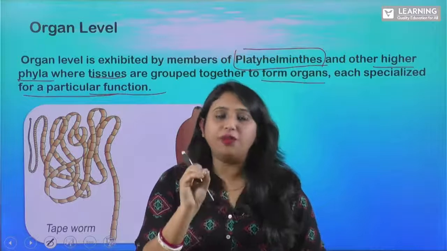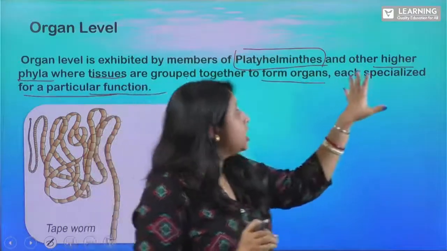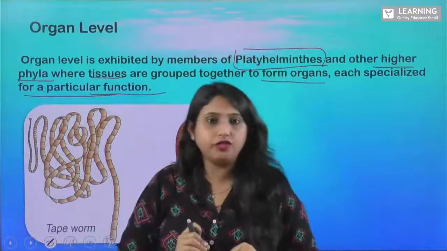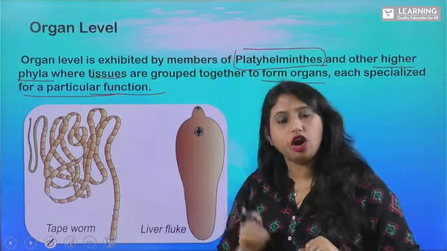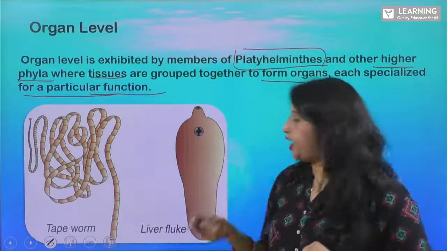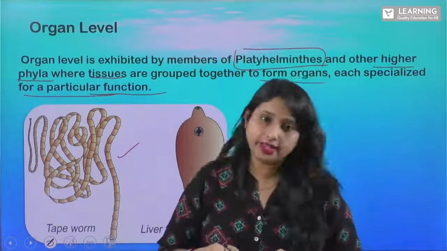So in case of platyhelminths, that is phylum platyhelminths, and other higher phyla, we see this organ level of organization. Clear? Yes. Example is your tapeworm and liver fluke. So tapeworm and liver fluke is the example.